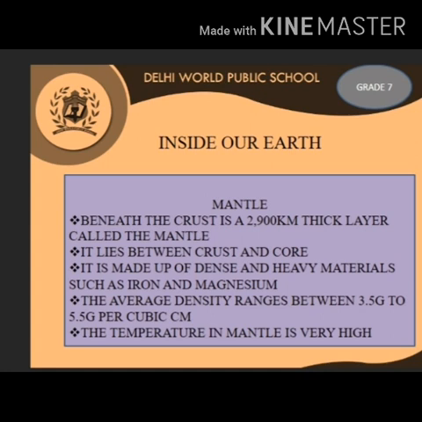And let's see the composition. The mantle is composed of silicates of iron and magnesium, sulfides and oxides of silicon and magnesium. And the thickness: the mantle is about 2900 kilometers thick, and it is the largest layer of the earth, taking up 84% of the earth.